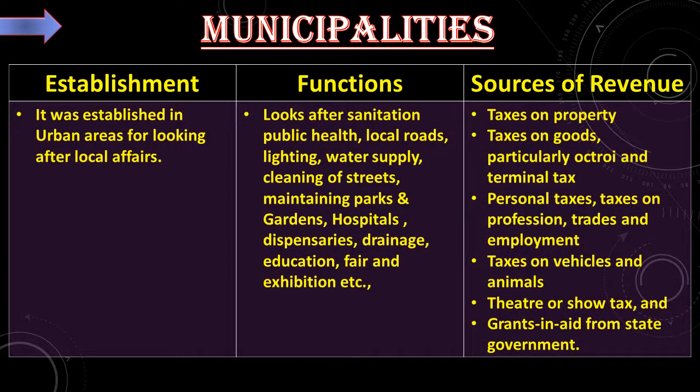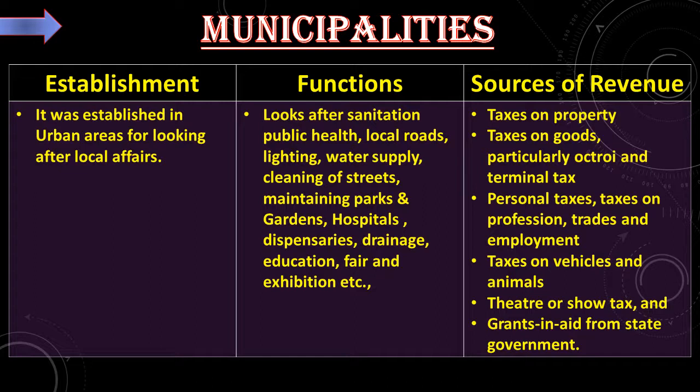Next local body is the municipalities. It was established in urban areas, that is in towns, for looking after all the local affairs. What are its functions? It looks after sanitation, public health, local roads, lighting, water supply, cleaning of streets, maintaining parks and gardens, hospitals, dispensaries, drainage, education, fair and exhibition, etc.